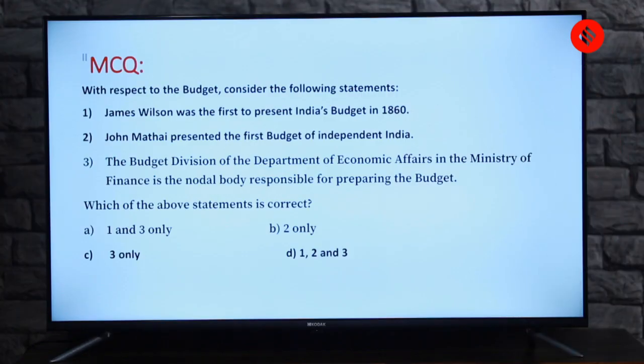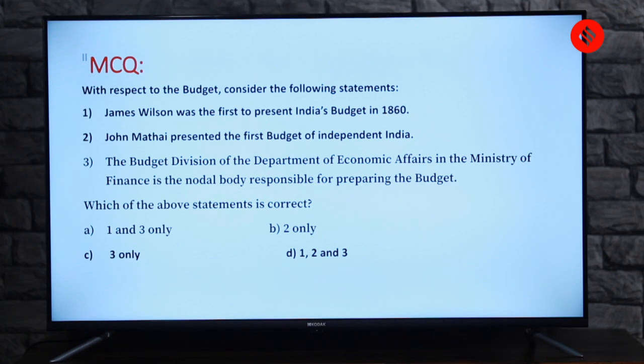As you can see on the screen, the question is very direct, and it is a little interesting and takes you even to history. The question is, with respect to the budget, consider the following statements. So, there are three statements. First, James Wilson was the first to present India's budget in 1860. Second, John Mathai presented the first budget of independent India.